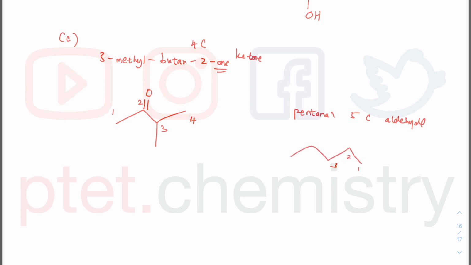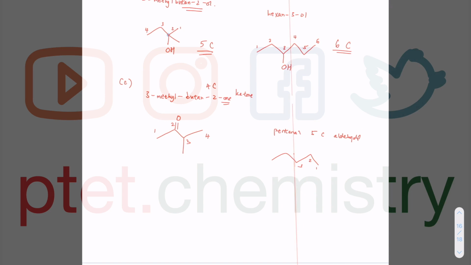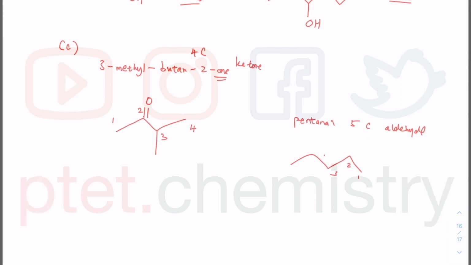1, 2, 3. Oops, sorry. I don't know why that happened, and I wonder how I can get rid of that. Okay, I can. All right, I thought I can't get rid of it. 1, 2, 3, 4 and 5, and then at carbon 1, I have an aldehyde. This is an RCHO. Okay, so there's 5 carbon there, and there is 1, 2, 3, 4, and 5 carbon there as well.